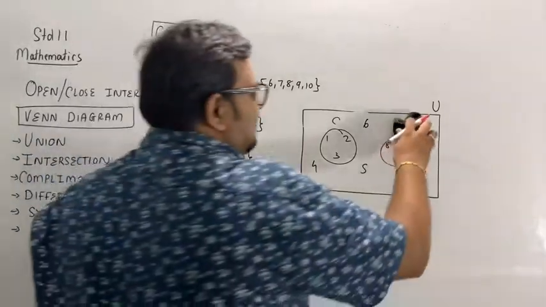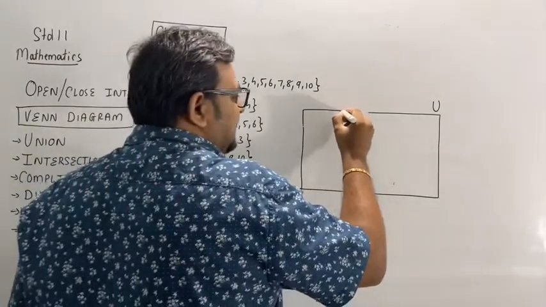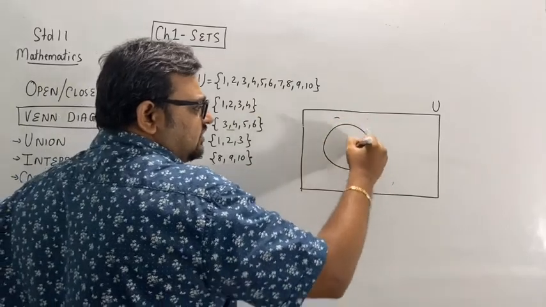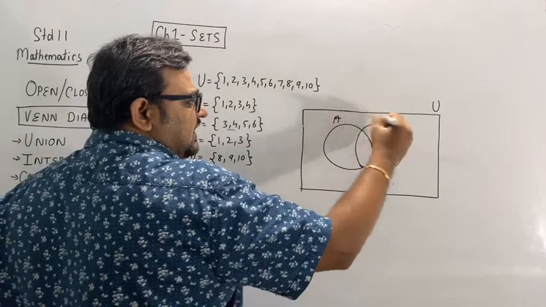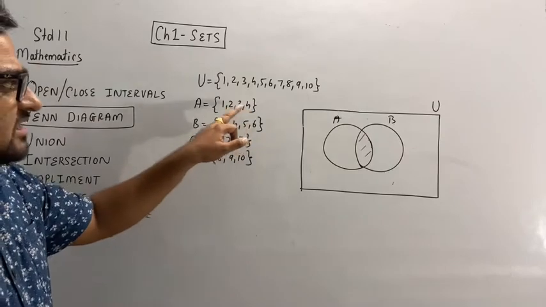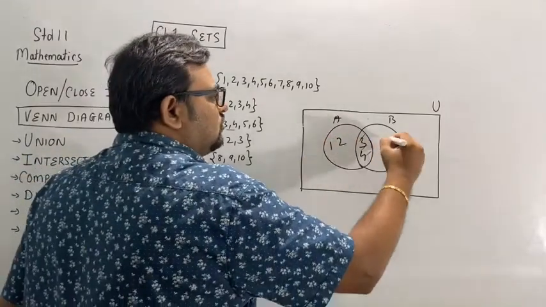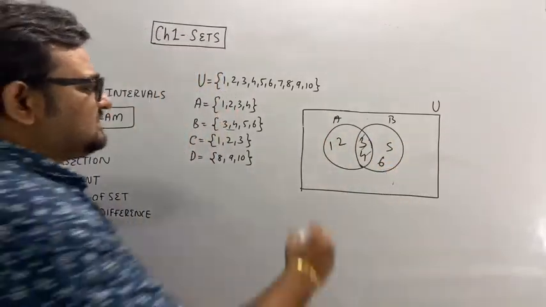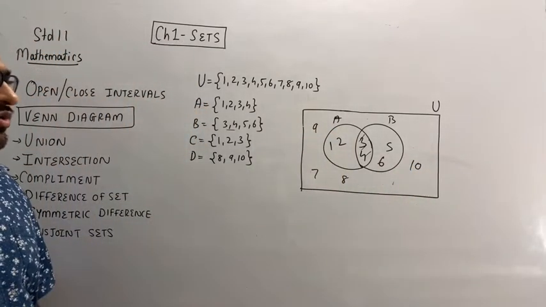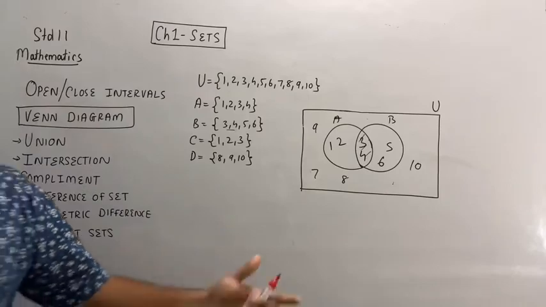Okay. Now let's say I want to represent sets A and B, but there are two elements common, 3 and 4. So I will take a region common between A and B. This is the region common between A and B. I will put the common elements there, 3, 4. Now the remaining 1, 2 in A and 5, 6 in B. Then the remaining 7, 8, 9, 10 outside. Clear? Okay, so these are sets A and B. This was about the Venn diagram.